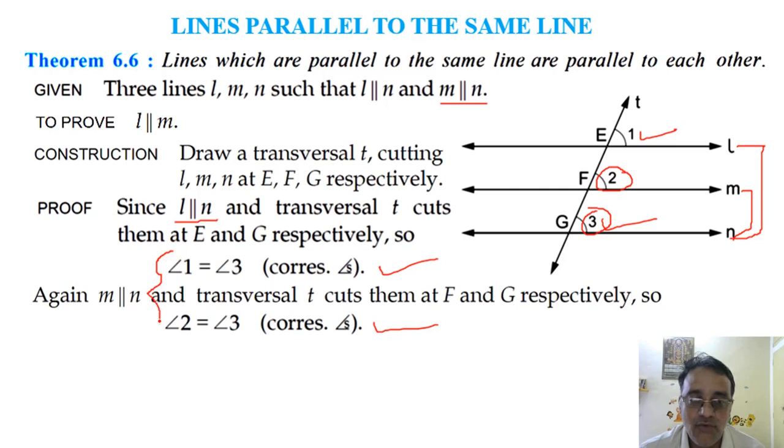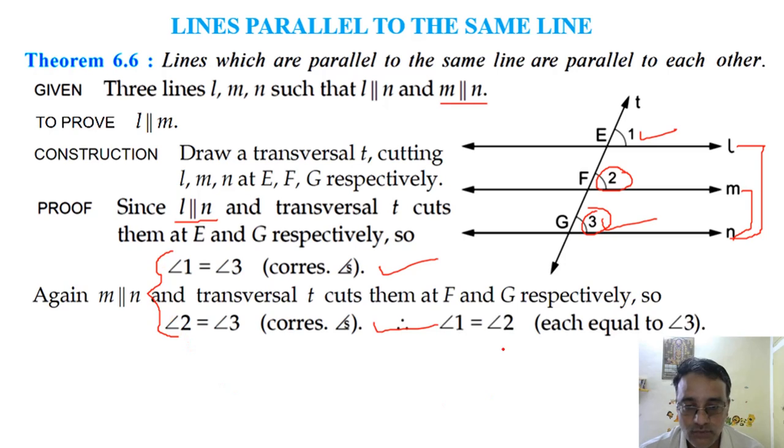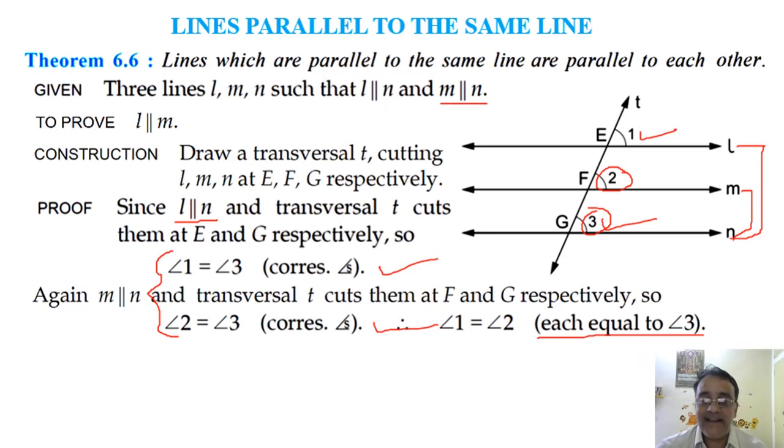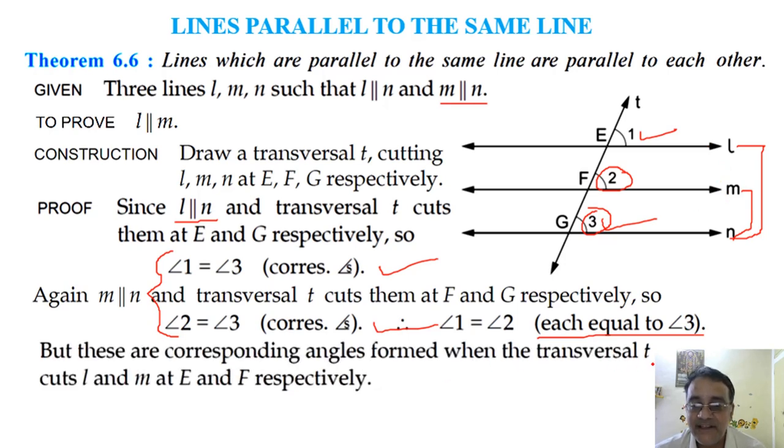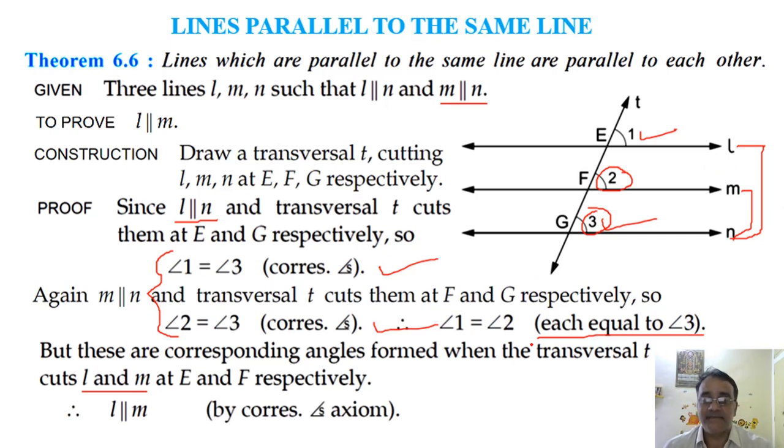Now from these two, what can we conclude? Angle 1 is equal to angle 3. Angle 1 is equal to angle 2 because each is equal to angle 3. Right? But these are corresponding angles. These are corresponding angles for these two lines, when the transversal T cuts L and M at points E and F respectively. So therefore L is parallel to M by the corresponding angles axiom. Any doubt? No, sir. Okay.